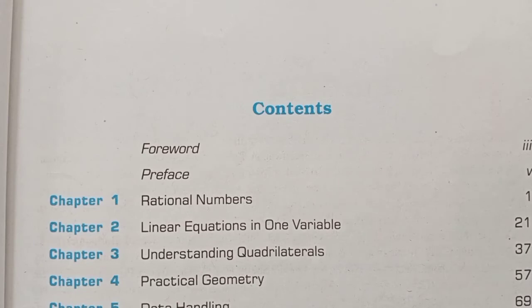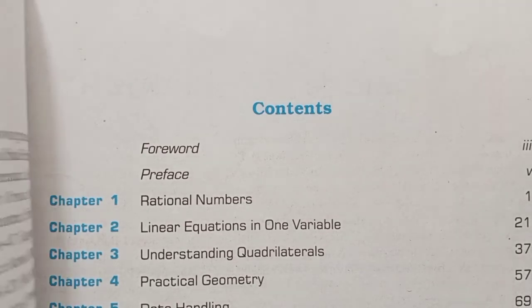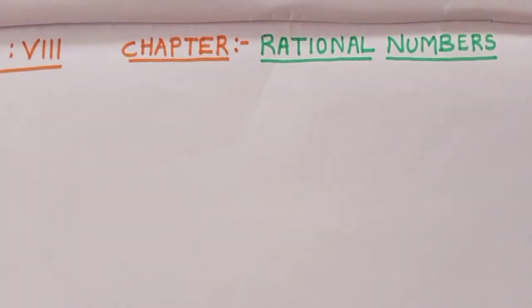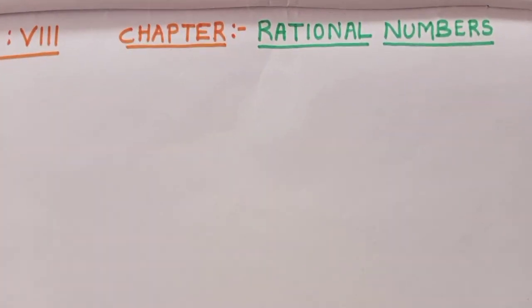Before going into rational numbers, we will have a small activity. Before going into our chapter, let us start this chapter interestingly using an activity.